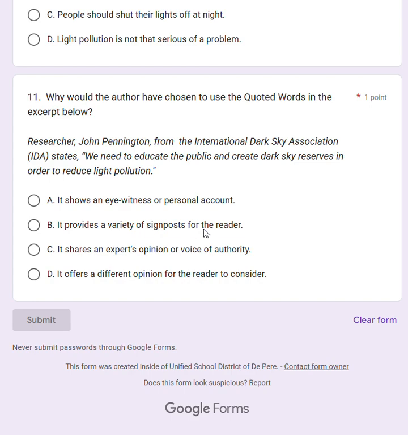B, to provide a variety of signposts to the reader? Is this one variety? C, does it share the expert's opinion or the voice of authority? So is it someone important talking? Or D, it offers the different opinion of the reader to consider.